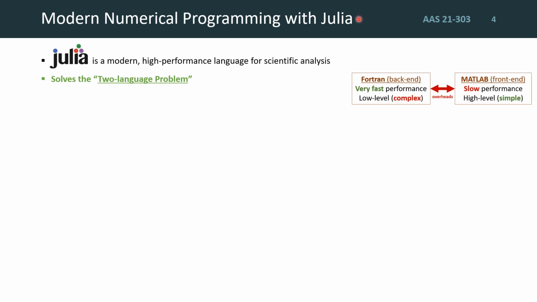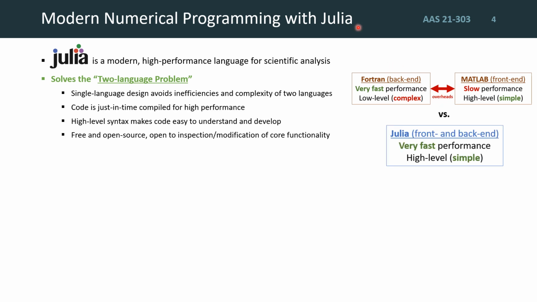Now, there are several problems with this, as many practitioners would likely attest to, such as the non-trivial costs in the complexity of the resulting coupled design, and in the overheads from sending data between the high-level and the low-level components. The Julia approach provides a single language that avoids these trade-offs, achieving compiled performance while still having the easy-to-use high-level productivity of a dynamic language. It's also free and open source, with most of its core functionality written in itself, making it easily extensible by users.